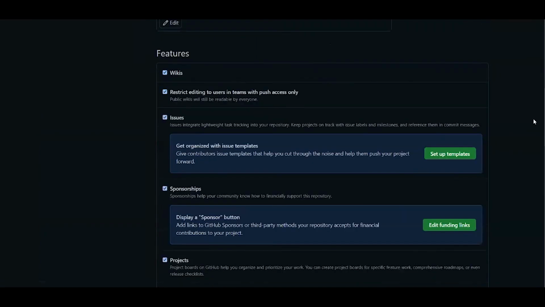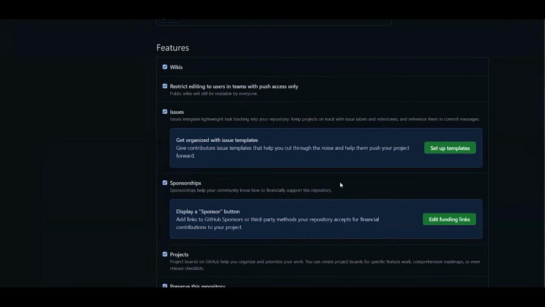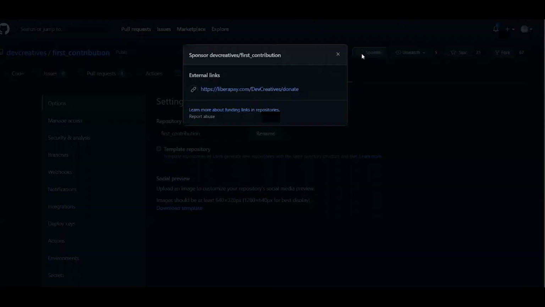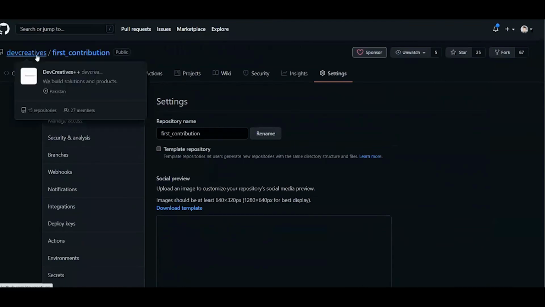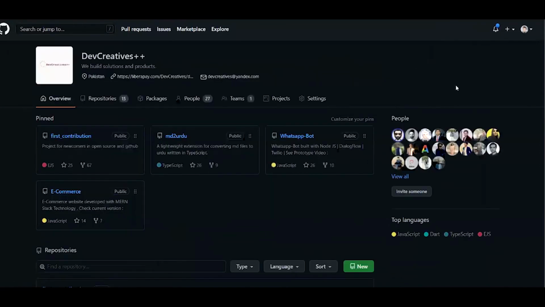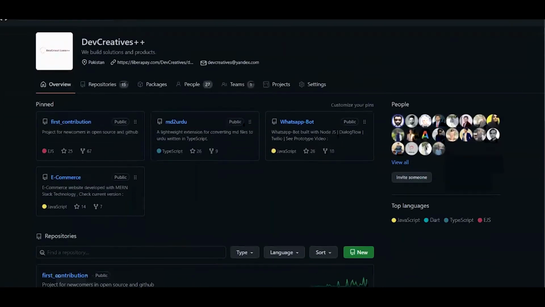And sponsorship is a different thing. We can also add sponsors within the repo. Mostly sponsors are your contributors or maybe someone from the community, they actually pay you for this work, and this is the sponsor button where they will donate. But not a lot of people donate on open source. Everyone is doing it for free, right? Everyone is doing it for fun, so they don't donate.